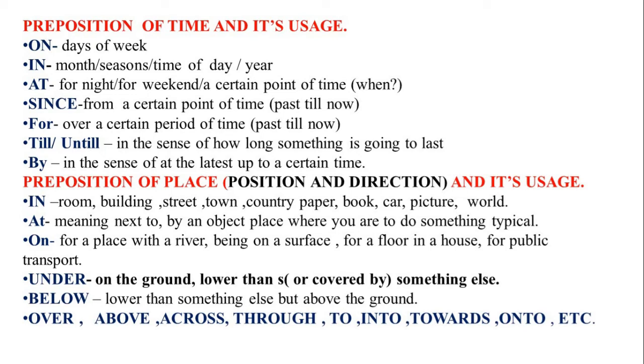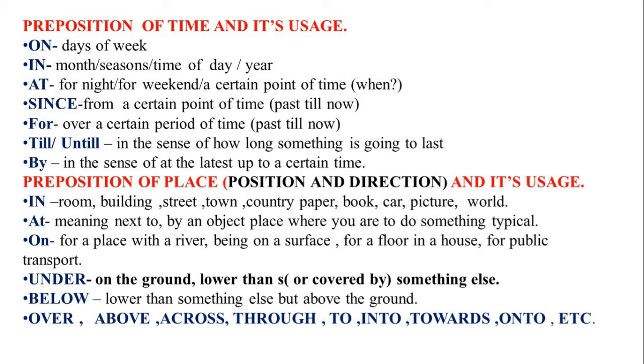Preposition of place, position and direction, and its use. In: room, building, street, town, country, paper, book, car, picture, world. At: meaning next to, by an object, place where you are to do something typical.